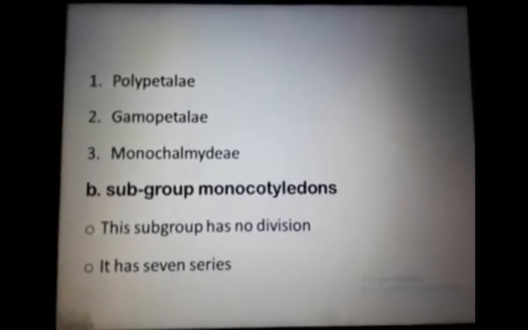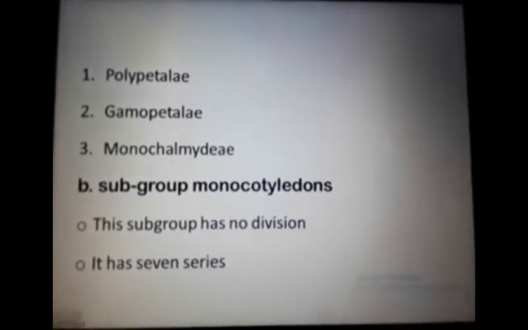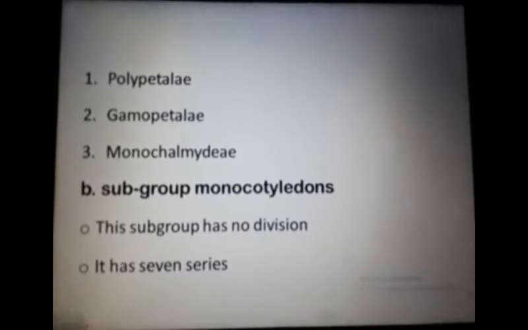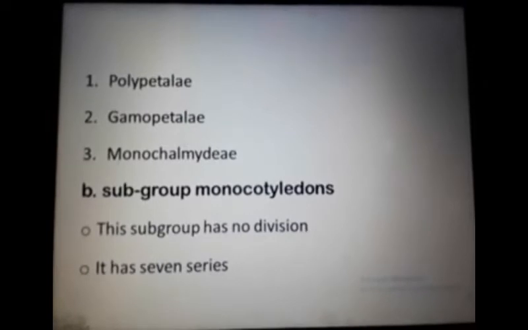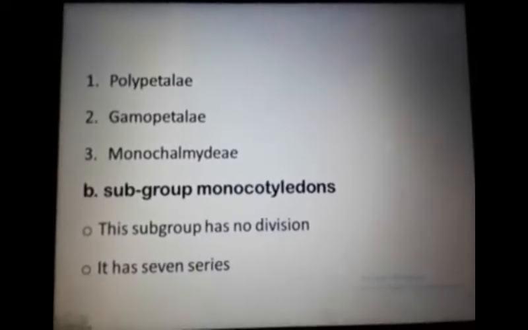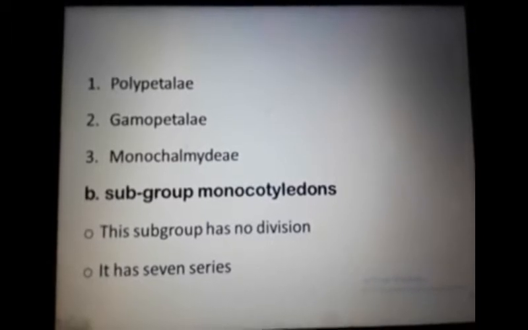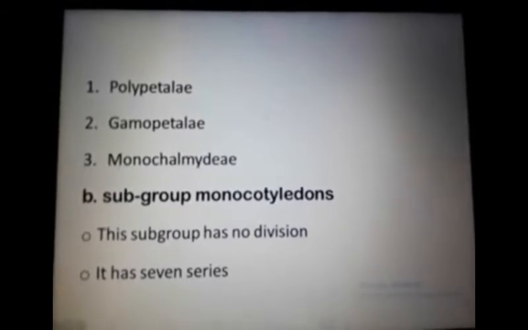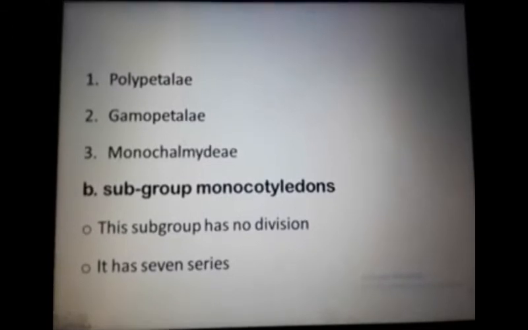So there is another group, that is the subgroup Monocotyledons. They are mostly herbs, stem without pith, and cambium is absent in case of monocotyledons, and vascular bundles are scattered. The leaves have parallel venation. Venation is parallel in case of monocotyledon leaves. The embryo has only one cotyledon, so this is called monocotyledon. And this subgroup has no division, and it has seven series.